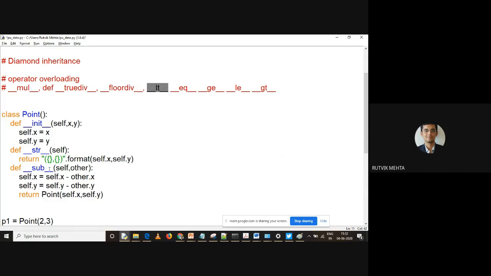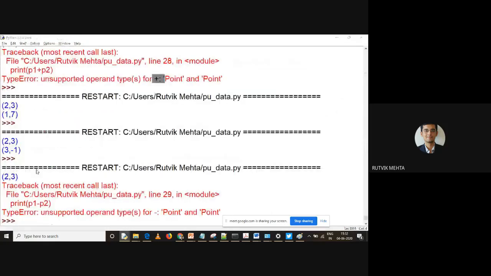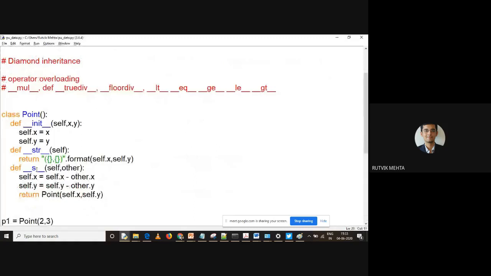Now understand this, it is mandatory to keep these names. If I keep some other name instead, it is not going to work. So it is a predefined, reserved thing for this operator, right? So __sub__ has a special meaning. It says subtraction operator, right? Now whether you want to subtract or multiply depends on your logic.